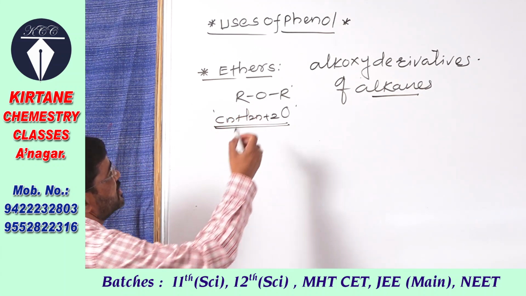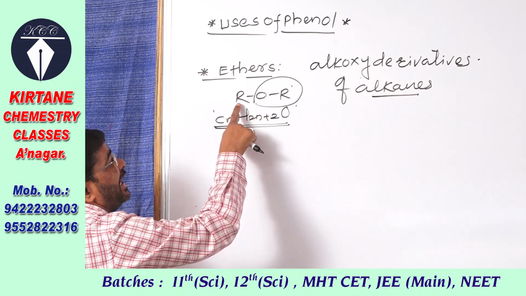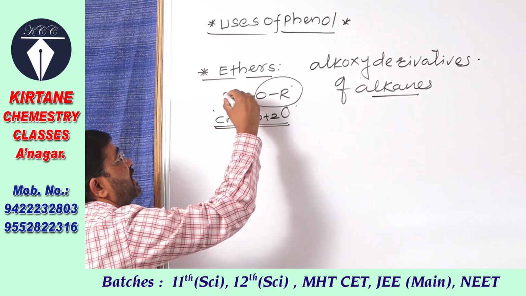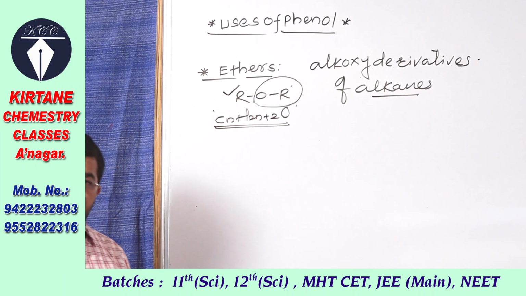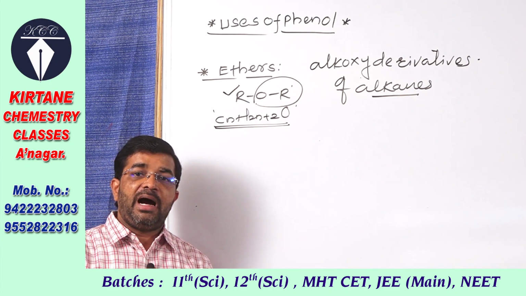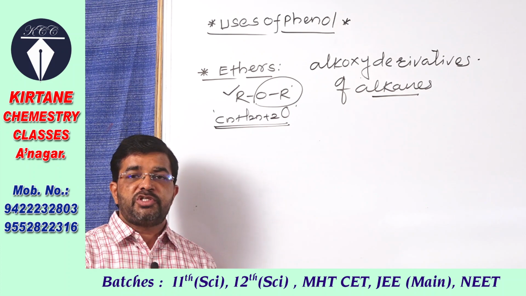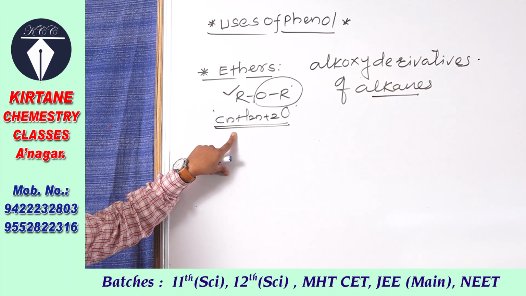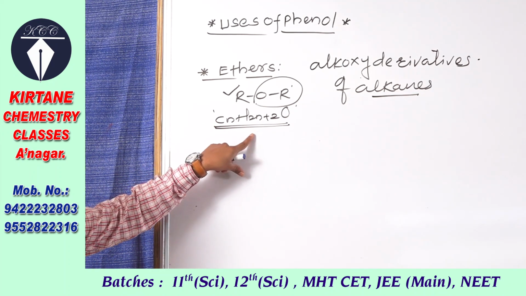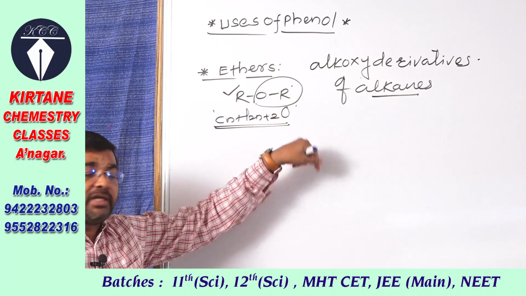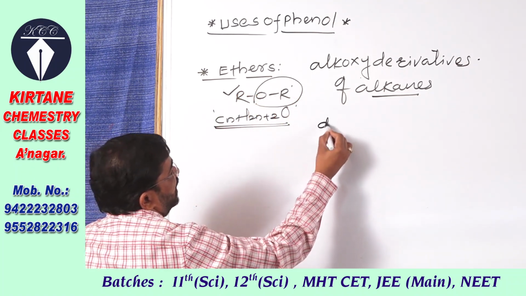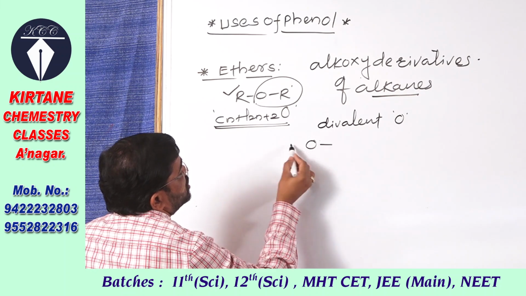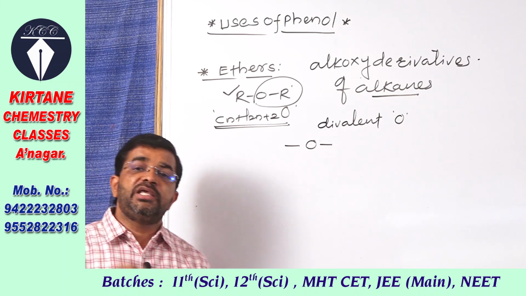Here see, this is the alkoxy group, and hydrogen atom from alkane is replaced by alkoxy group, alkyl group left, and therefore ethers are generally represented as R-O-R', where R and R' are alkyl groups which may be same or different. General formula of ether is same as that of monohydric alcohol, that is CnH2n+2O. In ether, the functional group is divalent oxygen, and this linkage is called the ether linkage.